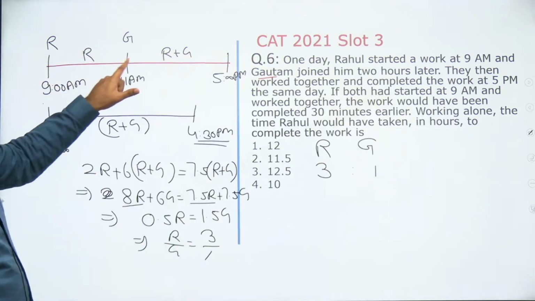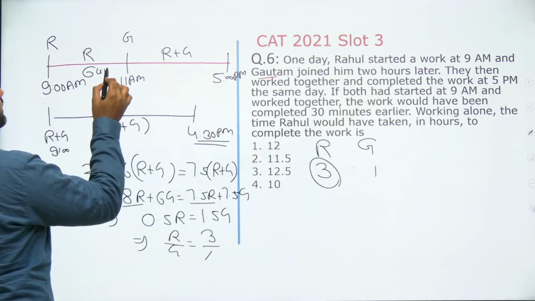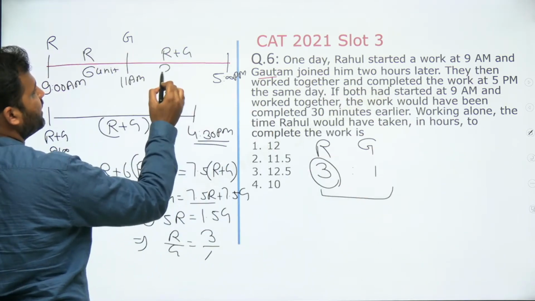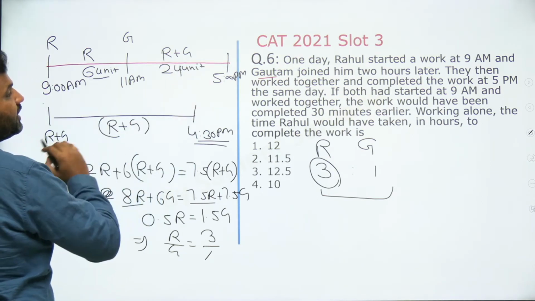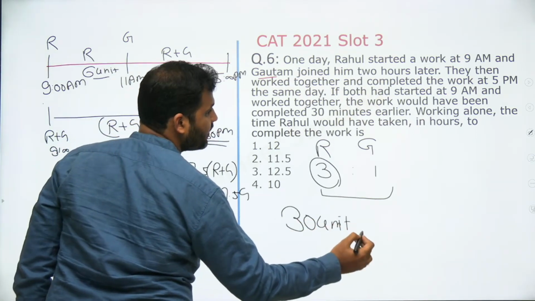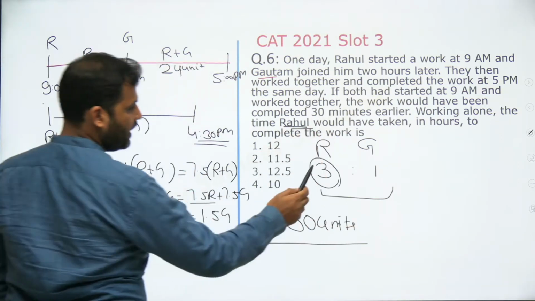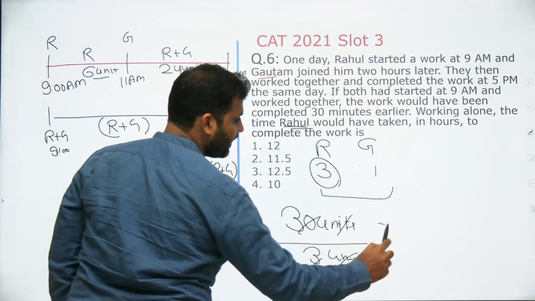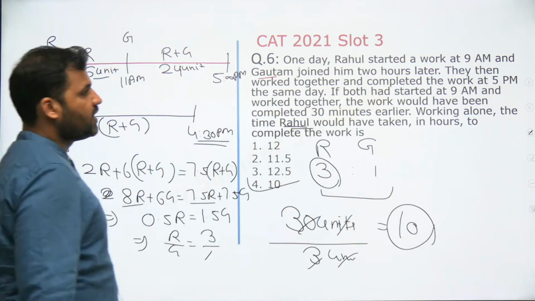Now, from 9 to 11, in 2 hours, Rahul will be doing 3 into 2, 6 units. And Rahul and Gautam both together are doing 4 units for 6 hours. So total work done will be how much? 24 units here and 6 units here. Total work will be 30 units. Now, this total 30 units of work is supposed to be done by Rahul alone. Rahul is doing 3 units, so he can do the whole work in 10 days. So the answer to the question will be 10, which is option number 4. D would be the correct answer to the question.